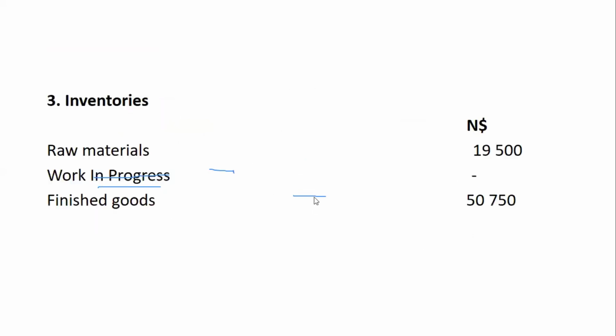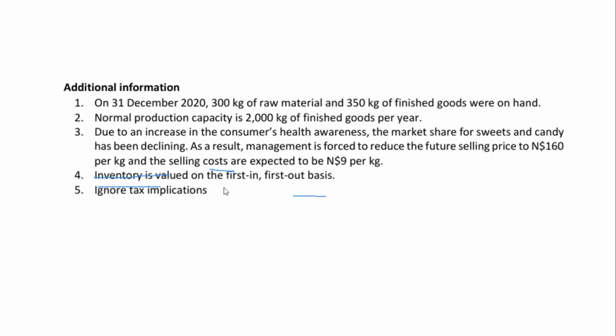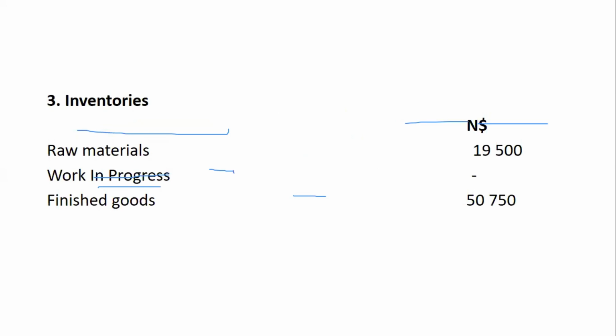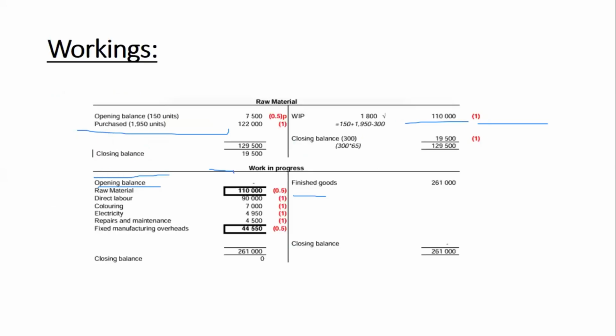If you look at what we're told in our question, the cost of finished goods is calculated based on weight. The cost of finished goods is calculated based on weight. Okay, that is weighted average. So the cost formula there is the weighted average method.